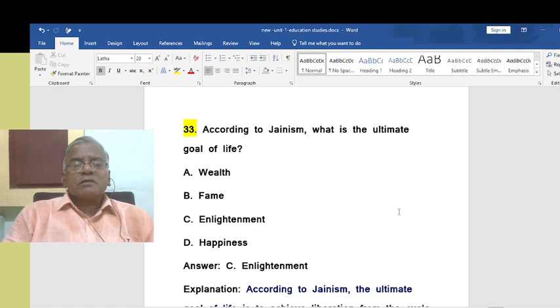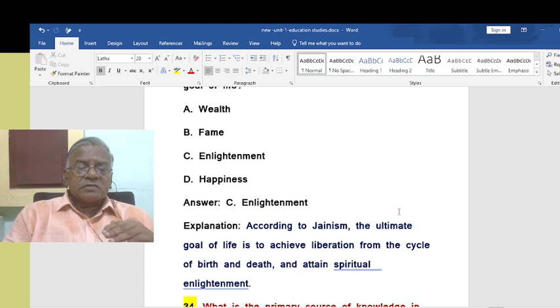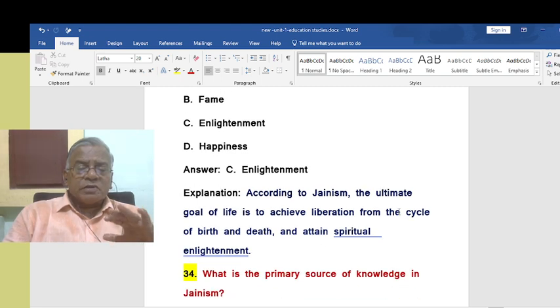According to Jainism, what is the ultimate goal of life? Of course, like Buddhism, enlightenment. This is also enlightenment. According to Jainism, the ultimate goal of life is to achieve liberation from the cycle of birth and death and attain spiritual enlightenment. Spiritual wisdom, in other words, spiritual enlightenment.